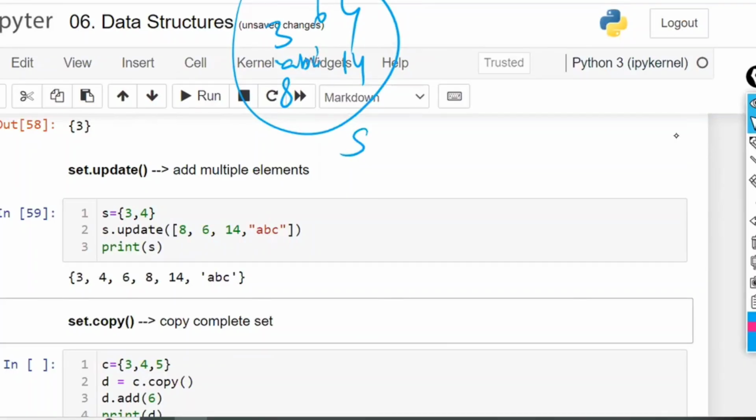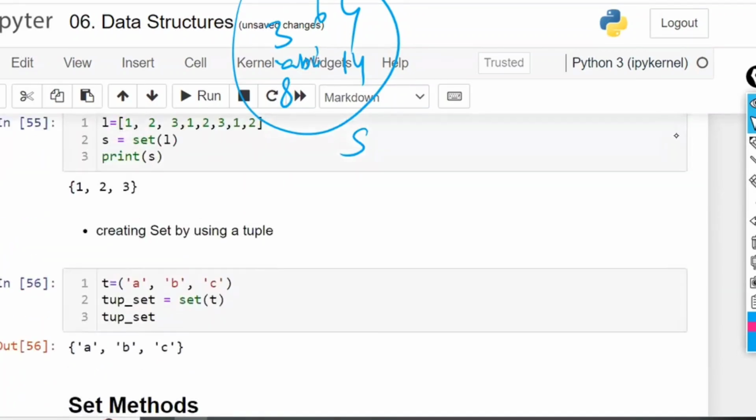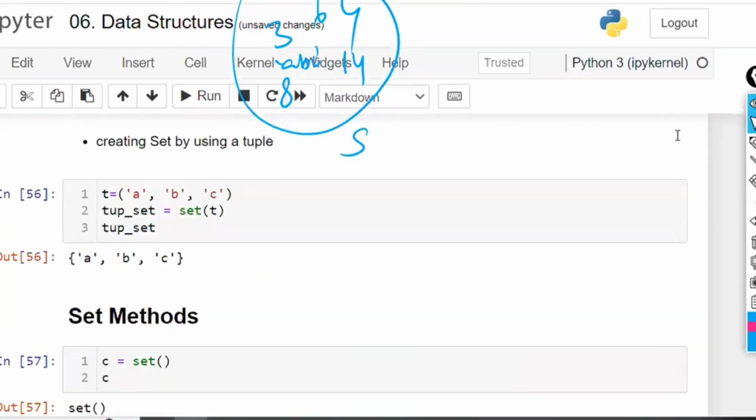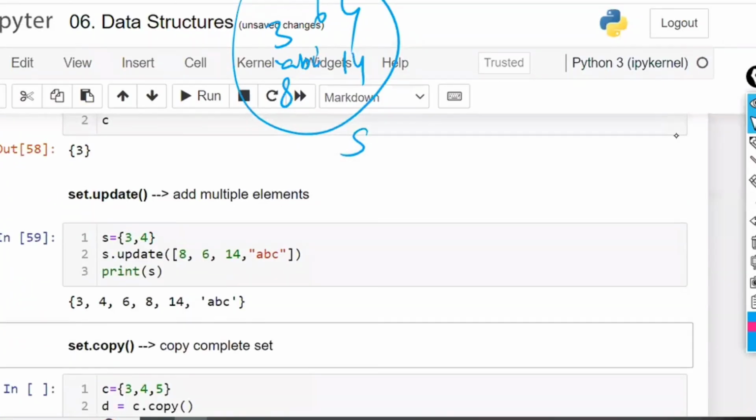Right? So, sir, it is giving in sorted order. Sir, will a set always give the sorted order? No. Because in the first example I discussed earlier, the sorting order was there, but we can't confirm based on one example. Sets are not going to give the output in sorted order. It may give, it may not give. I have shown you examples where it gives sorted order and where it gives non-sorted order also. So here order is not important in the set, but the values are stored.